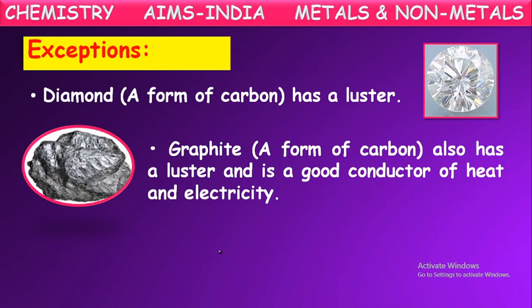Graphite, even though it is a non-metallic carbon element, has lustrous property. One more exception for graphite: even though it is a non-metallic element, it can conduct electricity. It is one of the good conductors of heat and electricity. Just like the metals, it can also conduct electricity and heat through it. So graphite is a good conductor of heat and electricity, whereas diamond and graphite are lustrous.